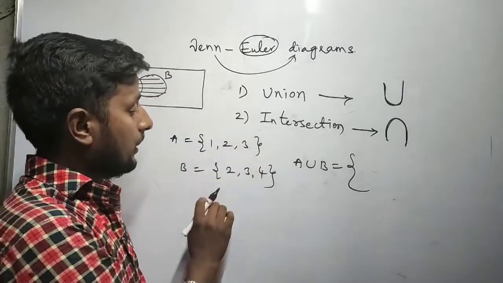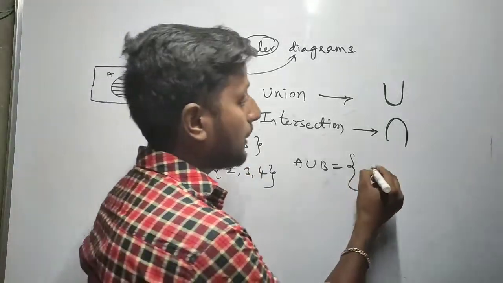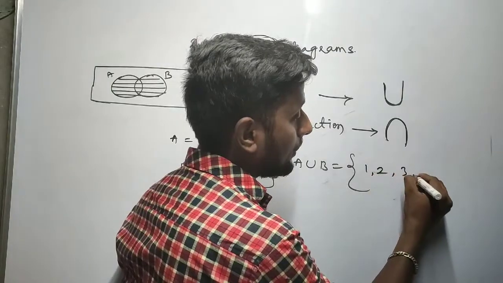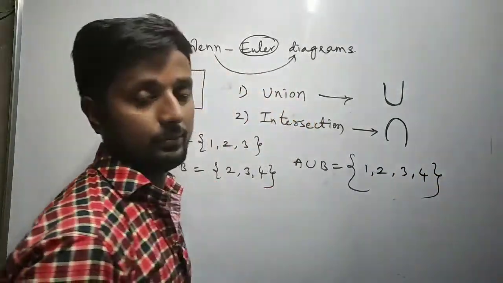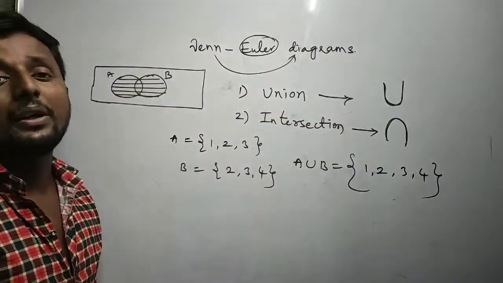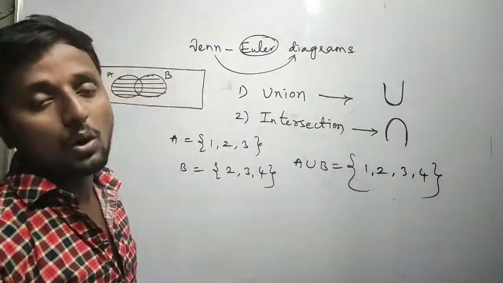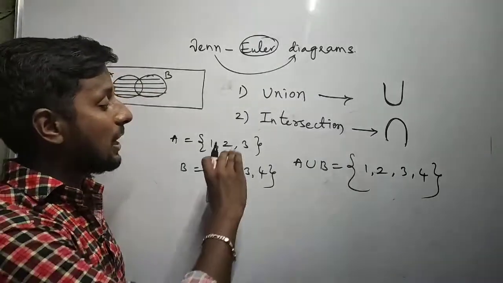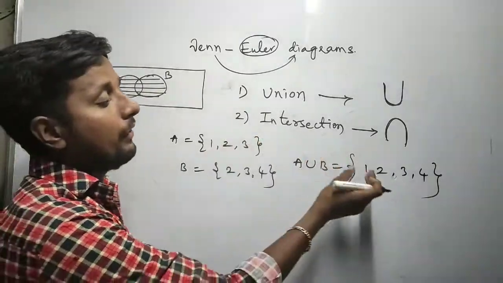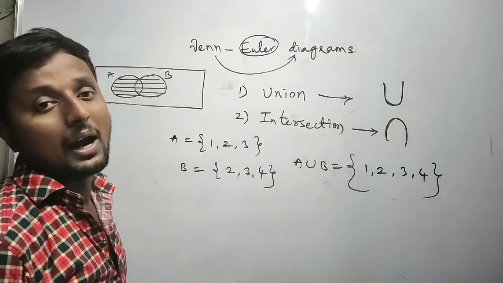1, 2, 3. Okay. 2, 3, 4. So simply by mixing all, we can write 1, 2, 3, 4. Here 2 and 3 repeated twice, even though I have written 2 and 3 only once. That is union. That means I made a mix up of both. I have written individually, identicals.